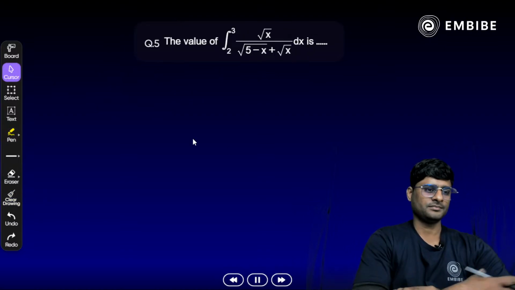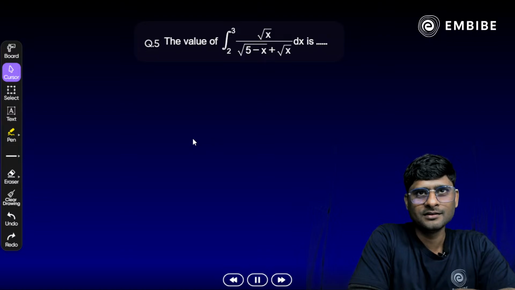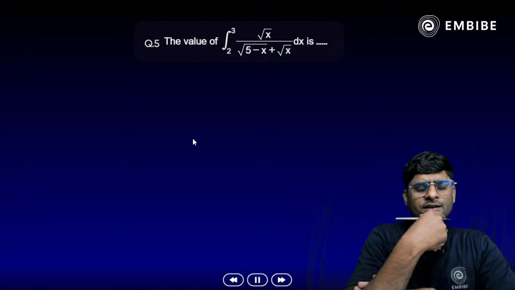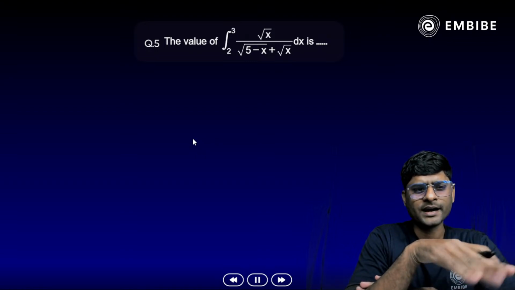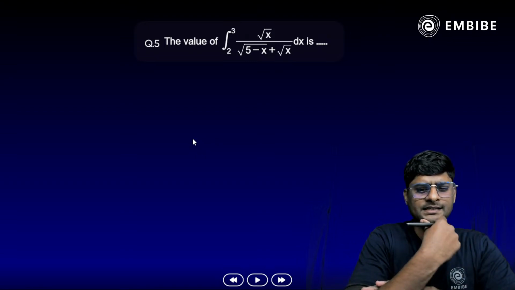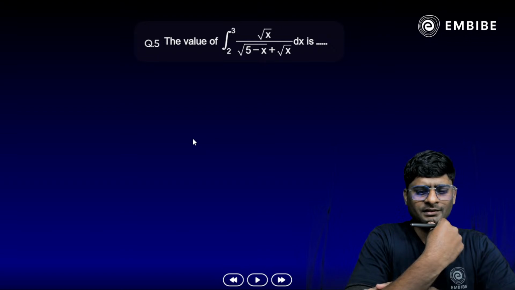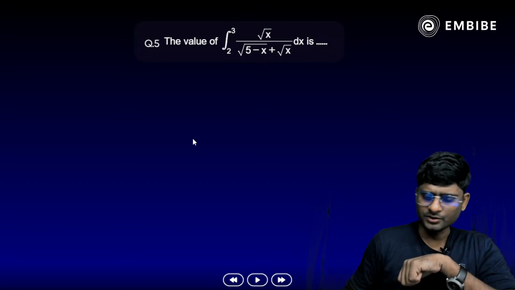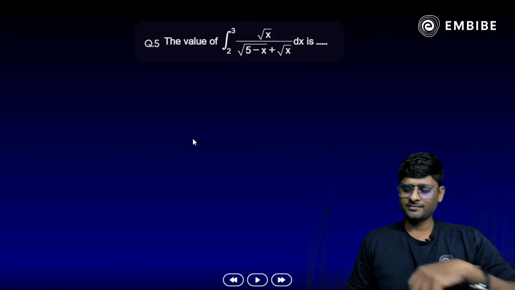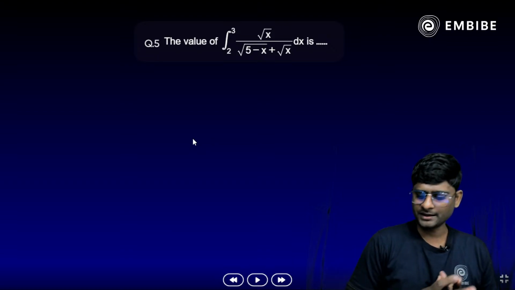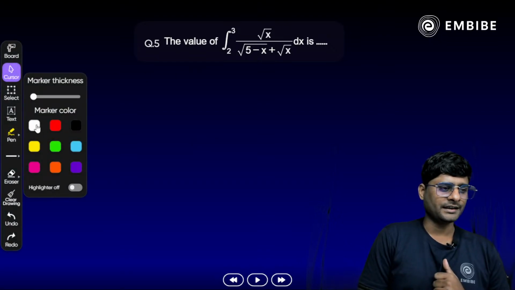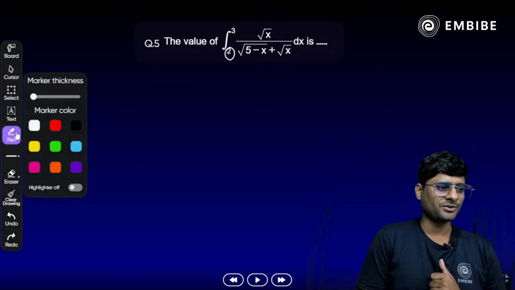Okay, take a look here. The value of integration 2 to 3 root x divided by square root of 5 minus x plus root x dx is equal to what? Think about it. So it is an easy question again here. Okay, Shantanu, the previous one, 90. All right, so quick. Yes, think about it again. You have to apply the king property as well here, or any advanced form of king, because the lower limit is not 0 here. Yes, we have a property here, if you remember.